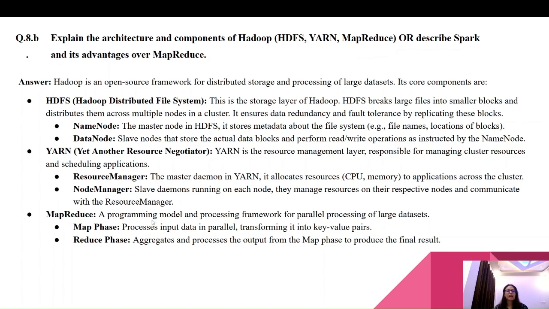They manage resources on their respective nodes and communicate with the resource manager. MapReduce is a programming model and processing framework for parallel processing of large datasets. Map phase processes input data in parallel, transforming it into key value pairs. Reduce phase aggregates and processes the output from the map phase to produce the final result.